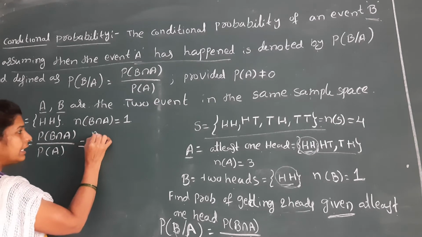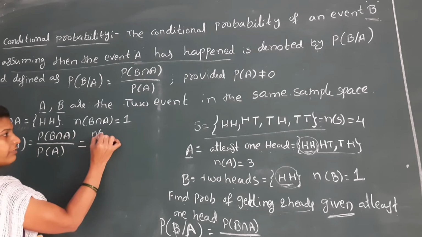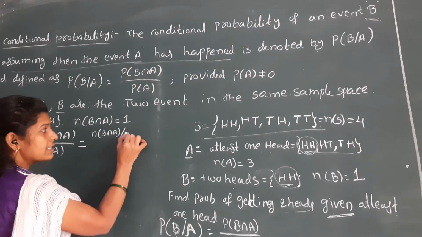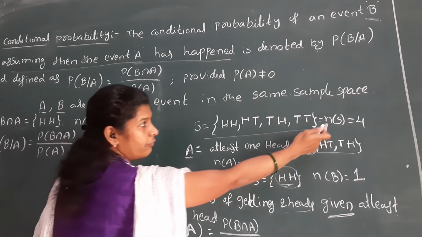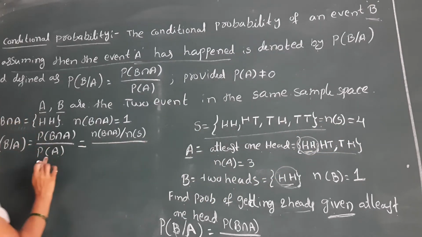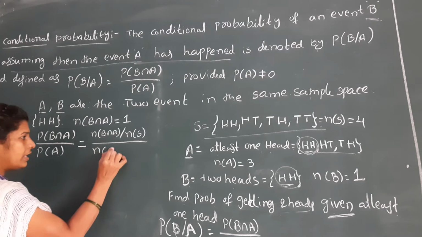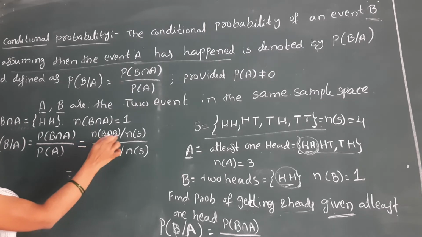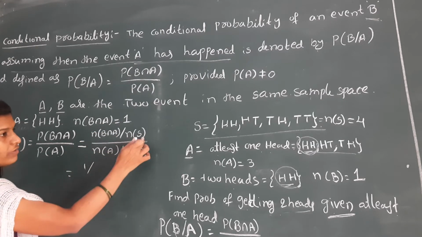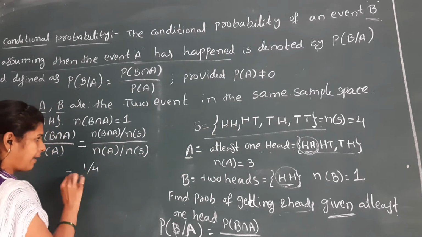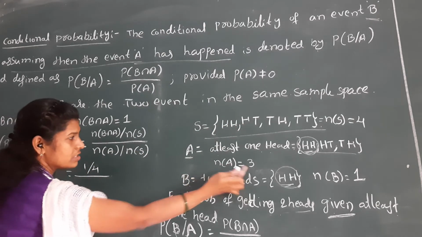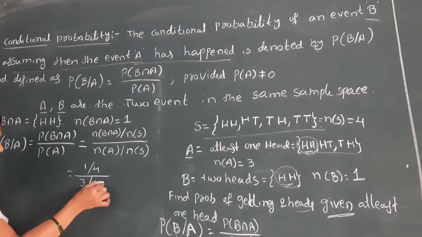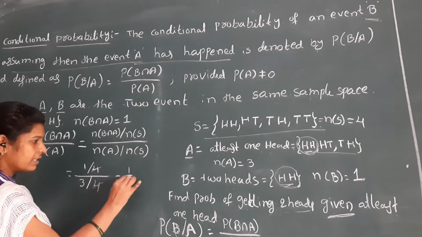So it is n of B intersection A by n of S, divided by n of A by n of S. Now n of B intersection A is 1, n of S is 4, and n of A is 3. The 4 gets cancelled, and we get 1 by 3.